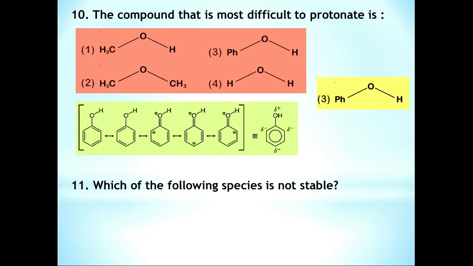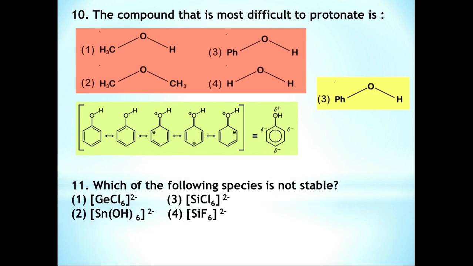Question number 11. Which of the following species is not stable? Here GeCl6 2- and Sn(OH)6 2- are stable ions. In case of SiCl6 2- and SiF6 2-, silicon can form 6 bonds, but SiF6 2- is stable, while SiCl6 2- is not stable due to steric hindrance.